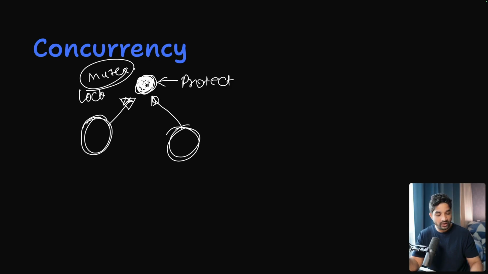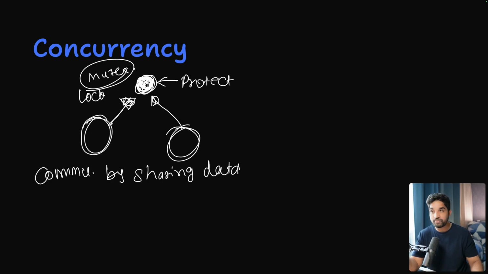We lock it, so at a time only one worker can mutate the data, and after mutation it unlocks, then the next worker can mutate that data. This I call communicate by sharing data. Sharing data.